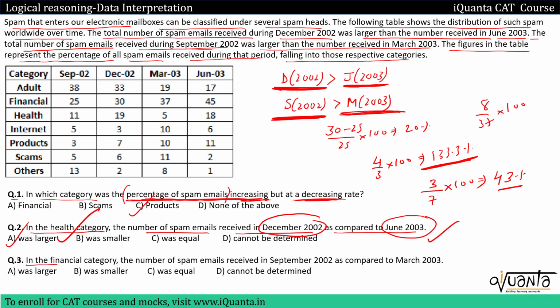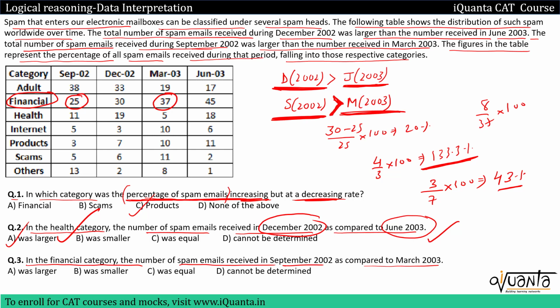Then the third question is, in the financial category, the number of spam emails received in September 2002 as compared to March 2003. So we are talking about the financial category. These are the percentages in September 2002 and March 2003, okay? We know that September 2002 is greater than March 2003 over here. It was given to us in the set.